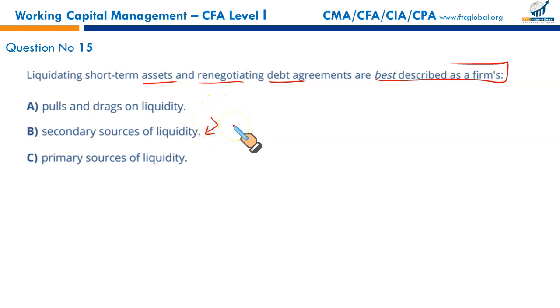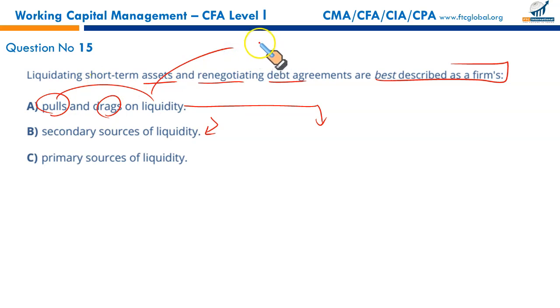So these sources of finance which you ask for in trouble, they are called the secondary sources of finance. Let us discuss something about pulls and drags on liquidity. What are pulls? Pulls and drags on liquidity. These are very bad strategies for working capital management. Pull or drag on liquidity means you collect your cash as late as possible and you pay as frequently as possible. Pull on liquidity means, instead of paying your supplier in 30 days, you pay in 10 days. This is pull on liquidity, which is bad.